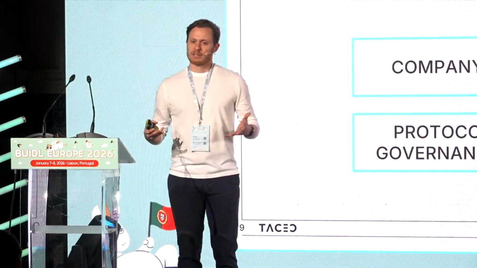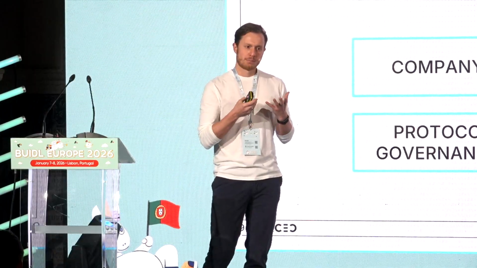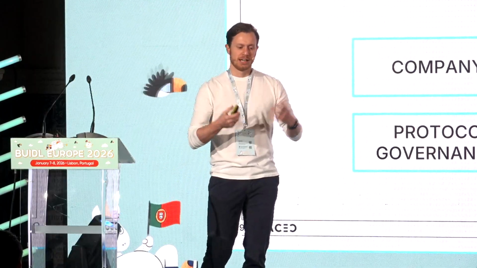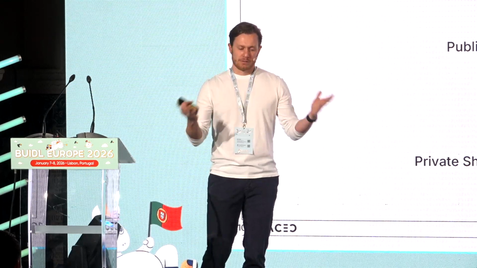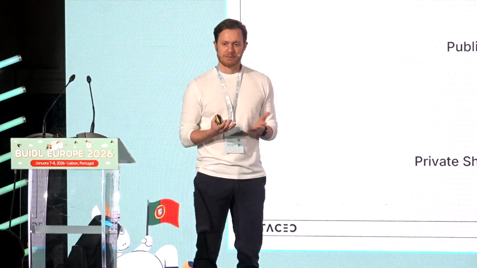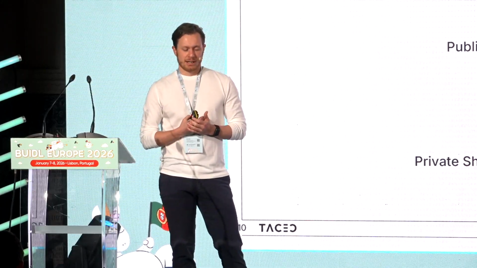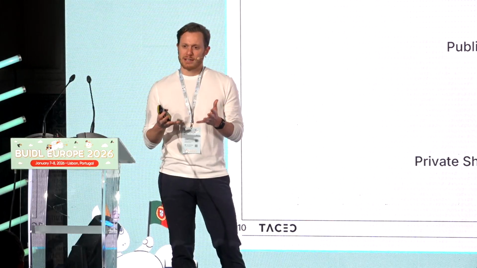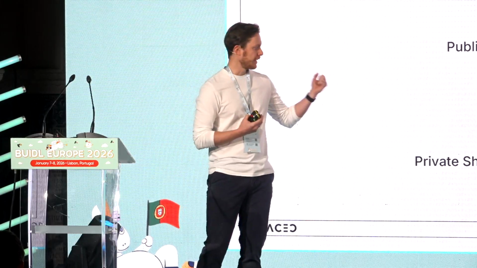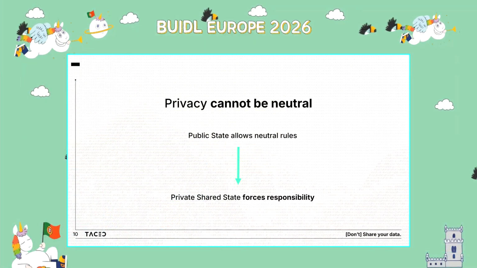Once you walk through this, you see there is no really neutral choice. In public state, it's very easy to say, okay, we allow any program to exist and modify the public state, because there's nothing you could leak or destroy. But it completely changes with private shared state. It forces some responsibility, and it forces us to think about who should take this responsibility and who should make the decision under which criteria.